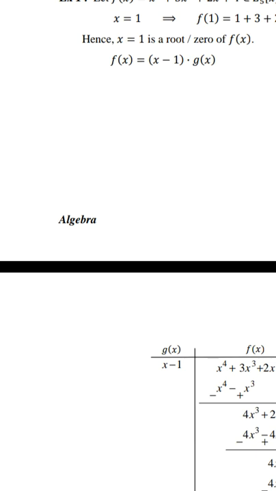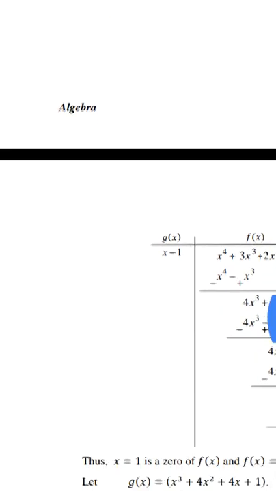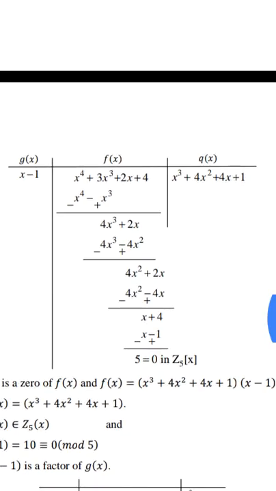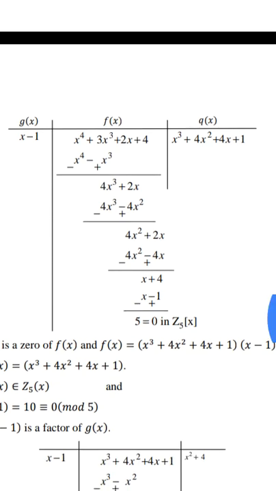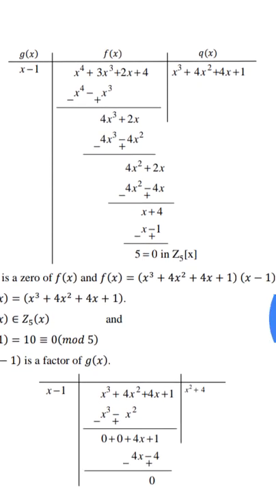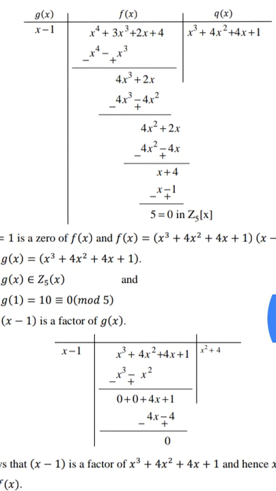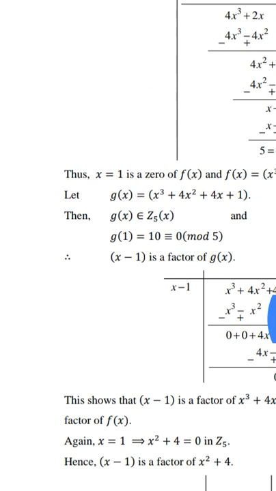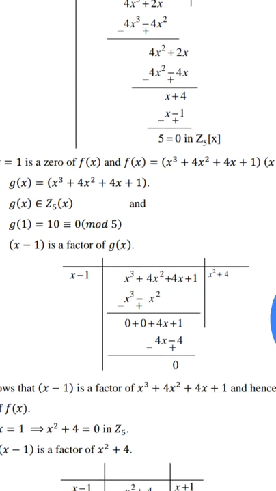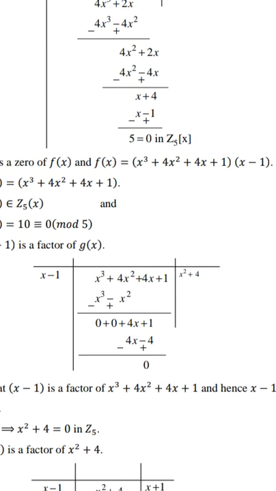Therefore x = 1 is a root, or zero, of f(x), so f(x) = (x - 1) g(x). By the division algorithm, divide f(x) by x - 1 to get quotient g(x) and remainder r(x). The remainder is 5, which is 0 in Z5. Thus x = 1 is a zero of f(x), and f(x) = (x^4 + 4x^3 + 4x^2 + 4x + 1)(x - 1).